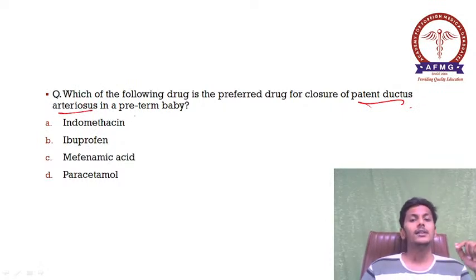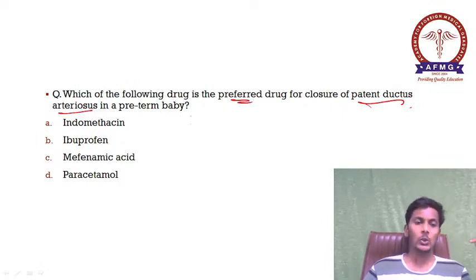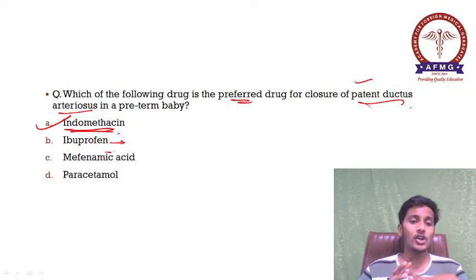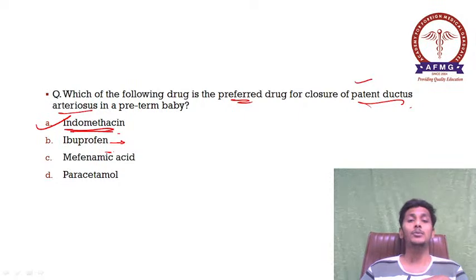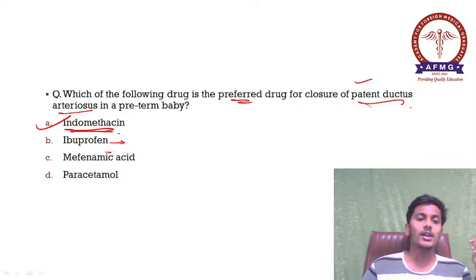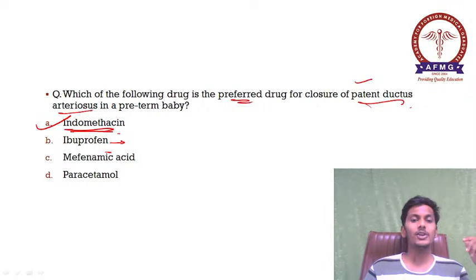So please remember, the preferred drug in cases of PDA. The options were option A, indomethacin, option B, ibuprofen, option C, mefenamic acid, and option D, paracetamol. As we all know, the drug of choice in cases of PDA closure is option A, indomethacin. Yes, some books say that ibuprofen is a better option, but we are not sure. Many of the students have not given a recall of whether ibuprofen was in the options or not. So please remember, ibuprofen is a safer choice for sure, but as many of them have not given the recall, indomethacin was a common recall. So please remember, indomethacin is the preferred drug in cases of PDA closure.